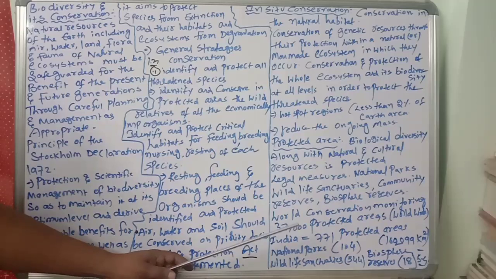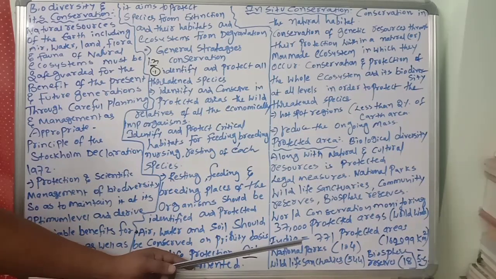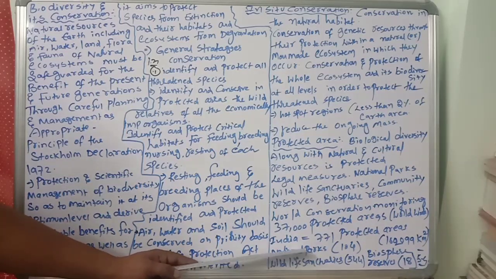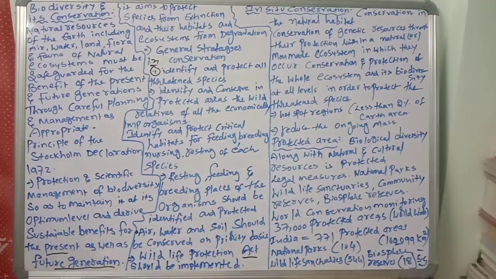India has about 771 protected areas covering 1,62,099 square kilometers, comprising 104 national parks, 544 wildlife sanctuaries, 18 biosphere reserves, and several sacred groves also under in situ conservation.